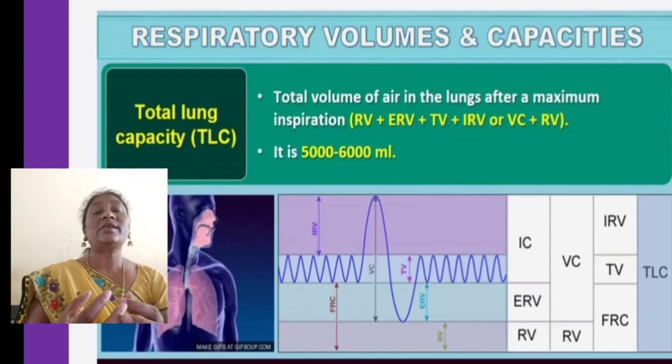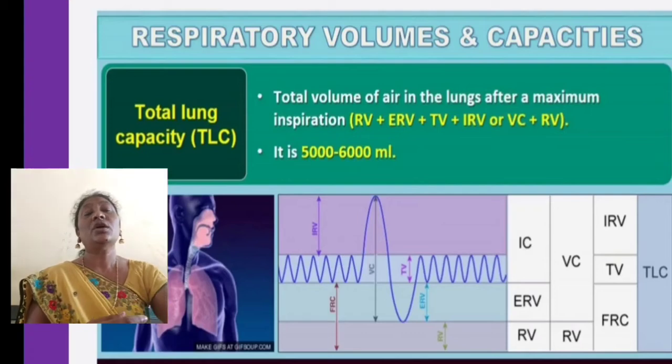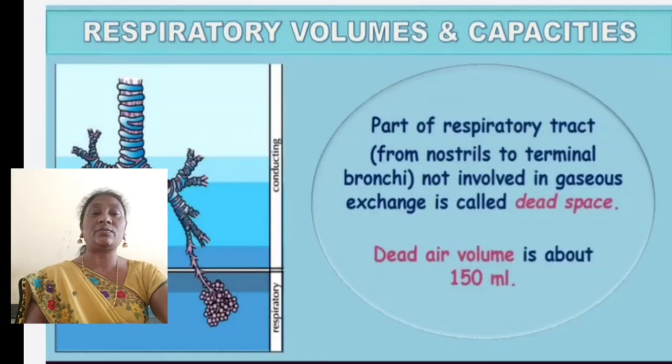What is the total capacity of the lungs? How much air can it take? Nearly 5000 to 6000 ml of air can be taken up by the lungs in a breathing process.